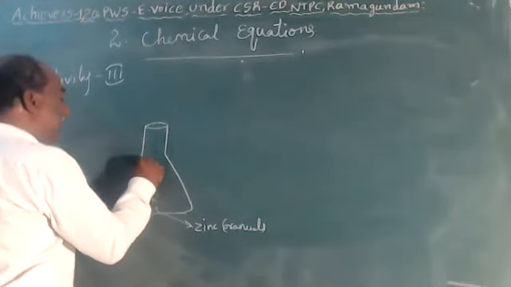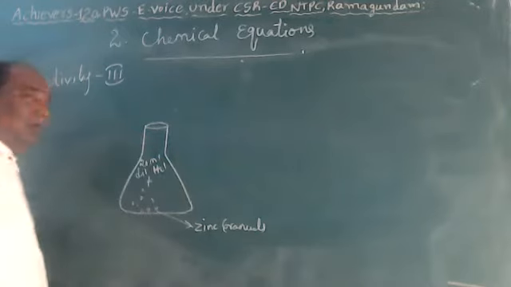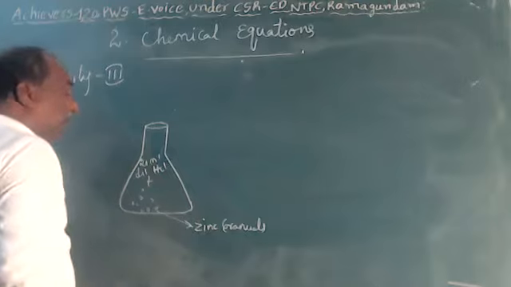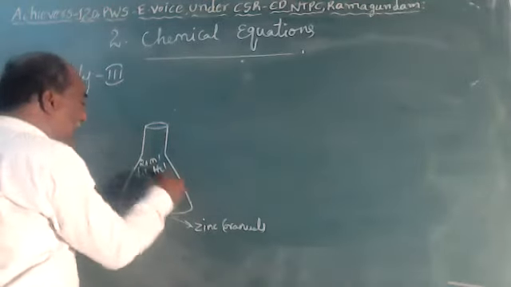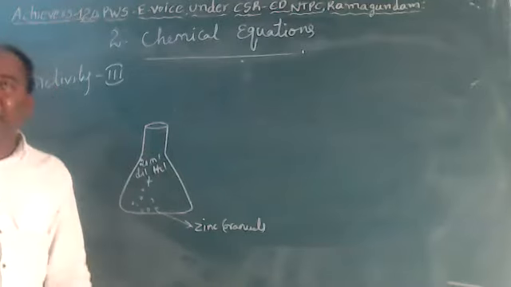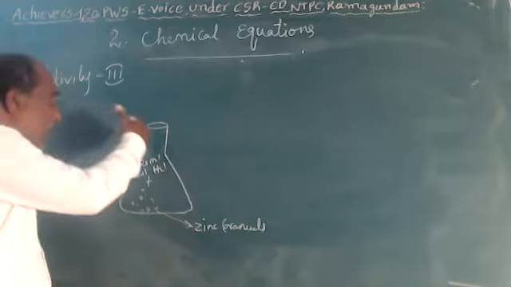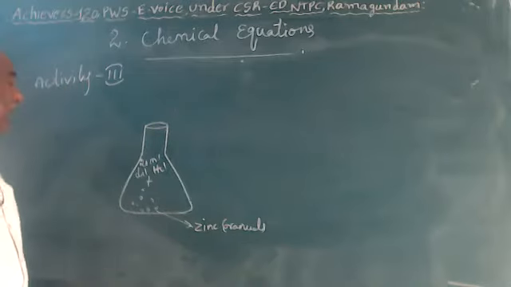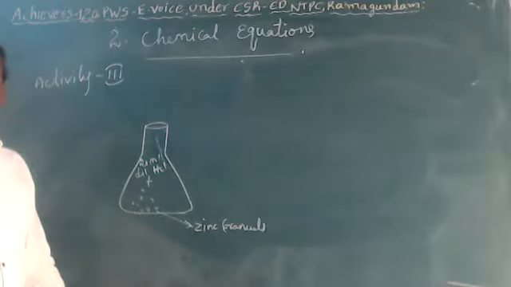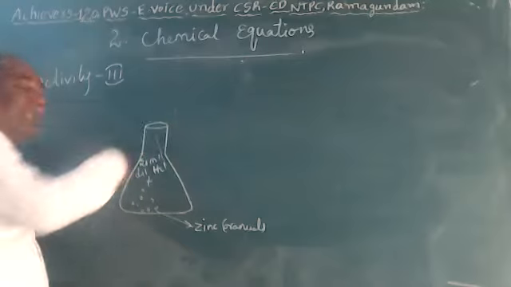And to this add 20 milliliters of dilute HCl. Now both react together. Dilute HCl and zinc granules react completely. In this reaction, some amount of gas comes out. And how do we identify which gas is liberated in this reaction?